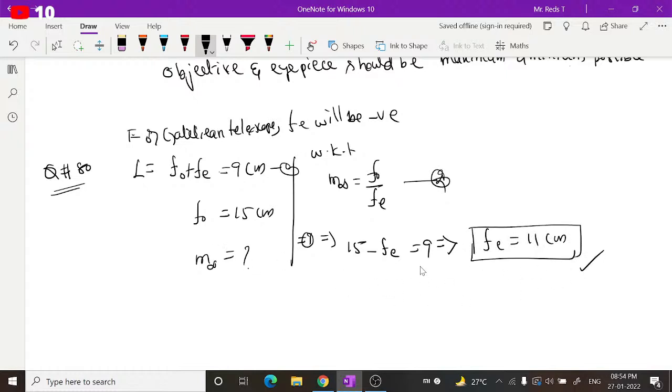Once you know f naught and fe, directly you can find this. What is that then? M infinity implies m infinity is equal to f naught by fe. F naught is 15 and fe will be, what is this? Fe is equal to 15 minus 9, right? 11. Yes, is it 11? Oh, one second guys.